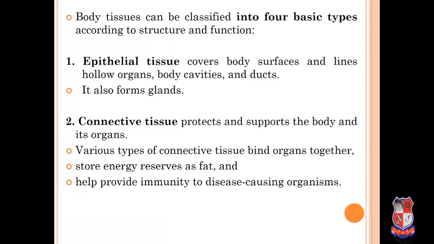First of all, classification of tissue. Body tissue can be classified into 4 basic types according to structure and function. First is epithelial tissue, which covers body surface and lines whole organs, body cavity and ducts, and it also forms glands. Second type of tissue is connective tissue, which protects and supports the body and its organs.